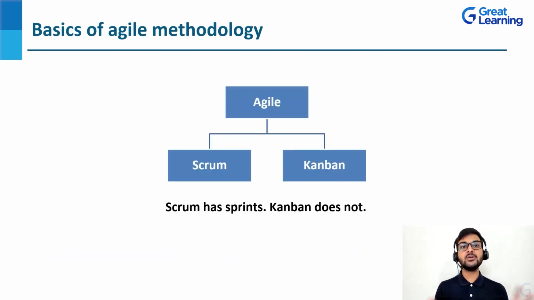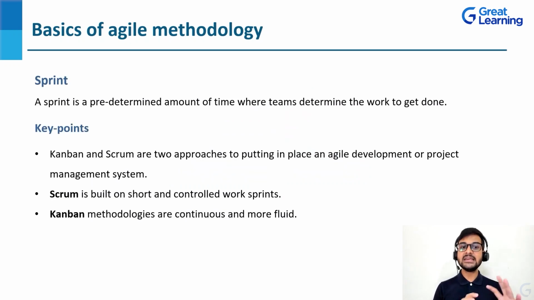Now in Agile, there are two frameworks that we have. One is Scrum, one is Kanban. Now you must be asking what exactly is the difference between these two frameworks. So Scrum has sprints and Kanban does not. Now you must be thinking, what exactly is a sprint? A sprint is a predetermined amount of time where teams determine the work to get done. So it's like a time limit that we have. Whenever we talk about Scrum, it is built on short and controlled work sprints. But when we talk about Kanban, it does not have any sprints. It's like evolving. It's a methodology which is more continuous and more fluid.